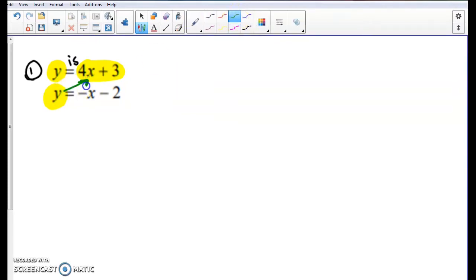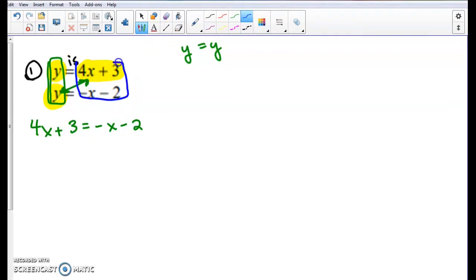Now another thing to think about for this one, where it's a different type of substitution, is that we know that these two y's are the same, because it's y, of course. So since y does indeed equal y, we can take these two parts that they're equal to and set them equal to each other. So I can replace this y with my 4x plus 3 and set it equal to what this other y equals, negative x minus 2. So we just take what each y equals here and we set them equal to each other. So 4x plus 3 equals negative x minus 2.